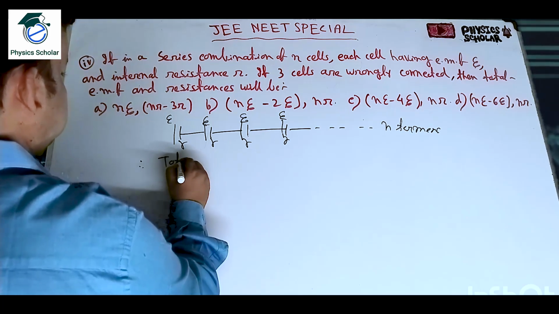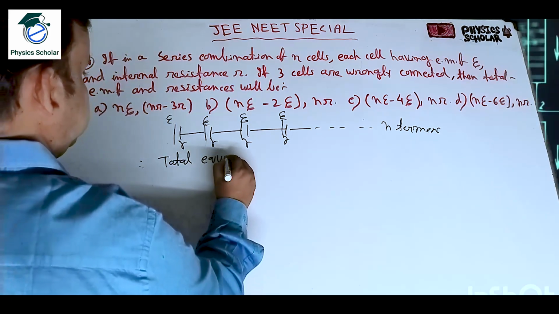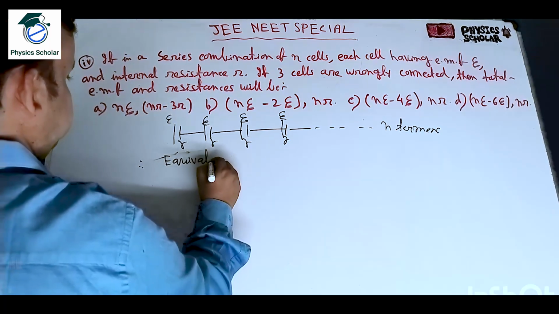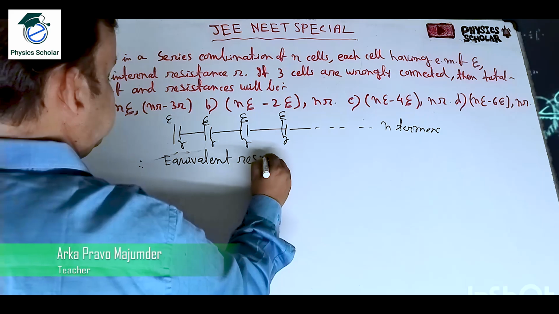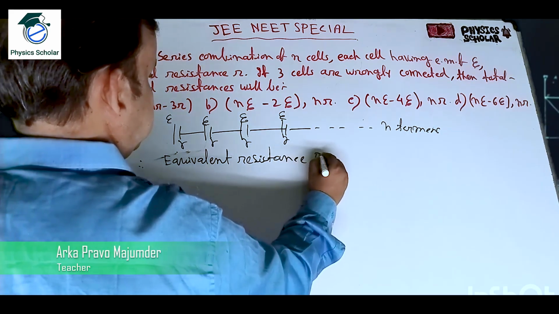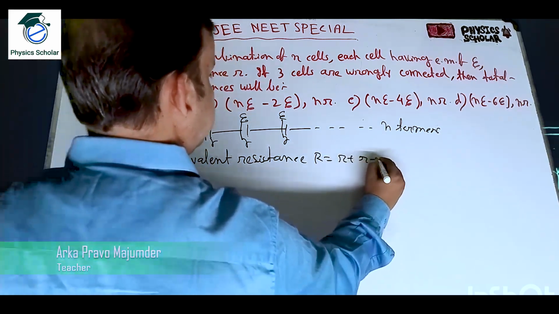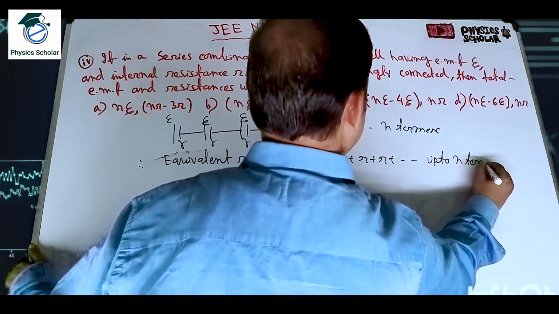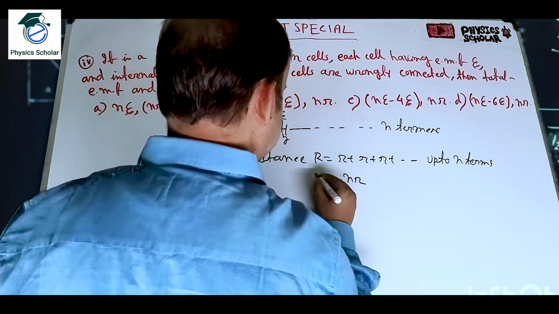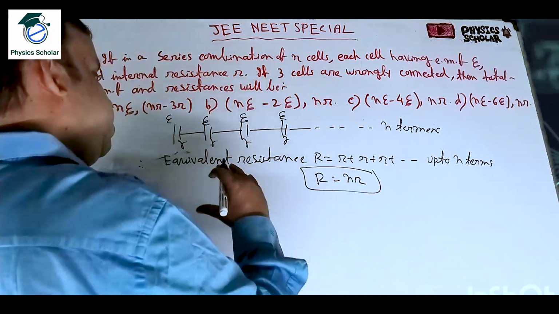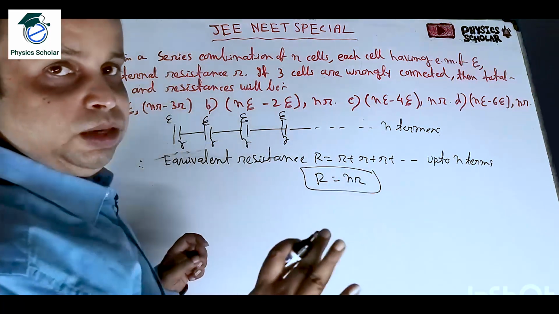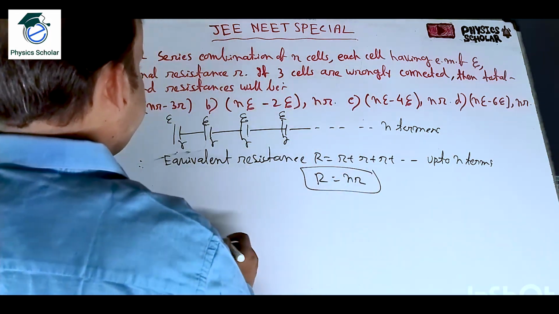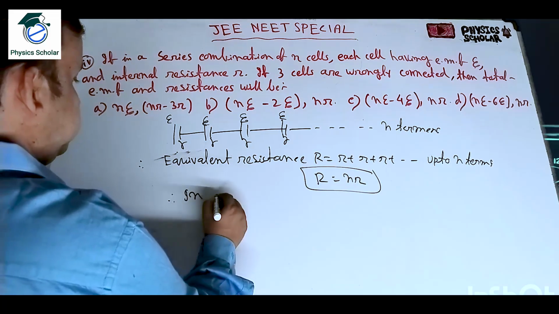The total equivalent resistance capital R is equal to what? Small r plus small r plus small r plus dot dot dot up to n terms is equal to what? nr. So that is the total equivalent resistance. Whether it is wrongly connected or not, that doesn't matter. The resistances are connected in series, one after another. That means the total internal resistance will be nr.